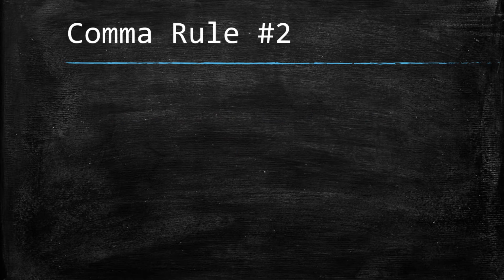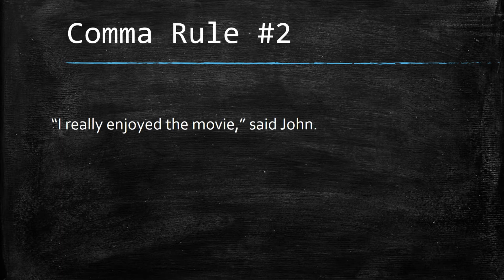Now let's take a look at the second rule for using commas. The second rule for using commas correctly is that you use a comma to introduce or end a quotation. So in the sentence, "I really enjoyed the movie," said John. I have a comma after movie because it is ending the quotation.